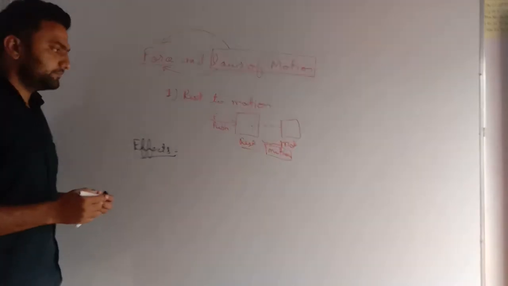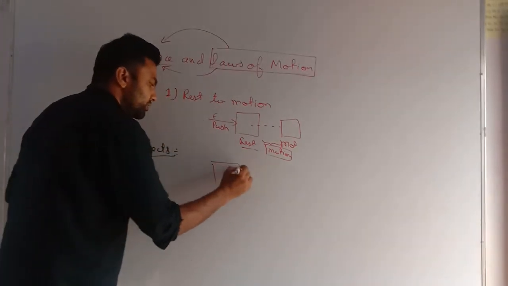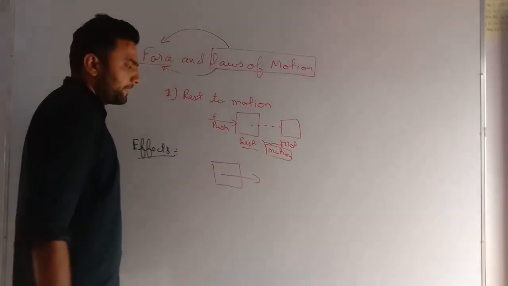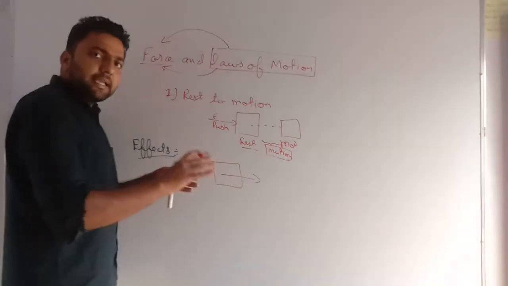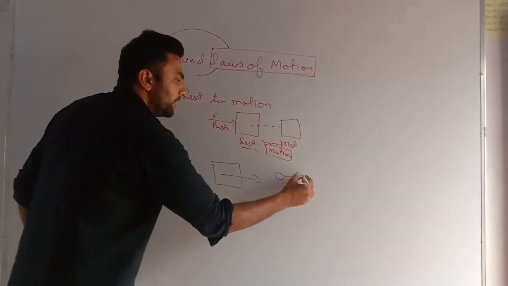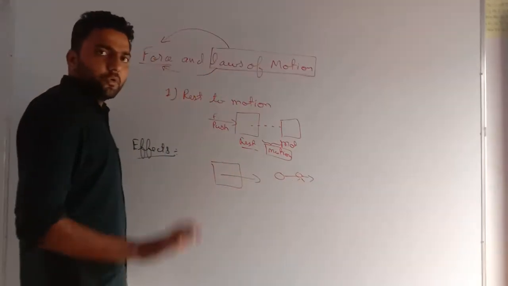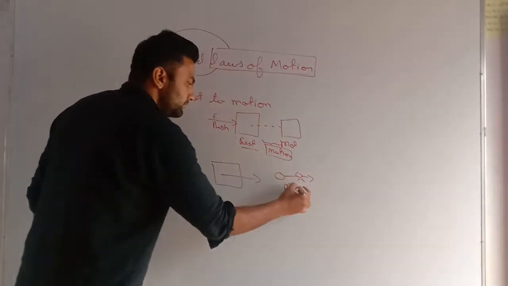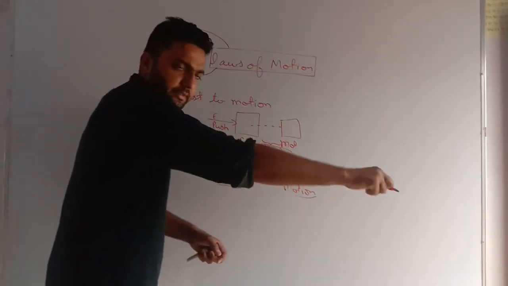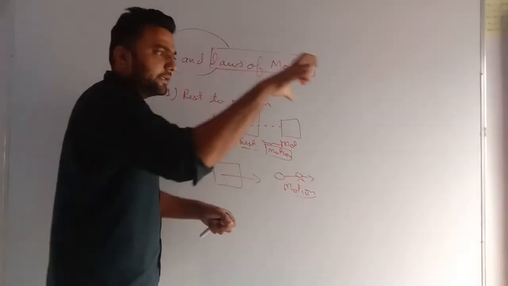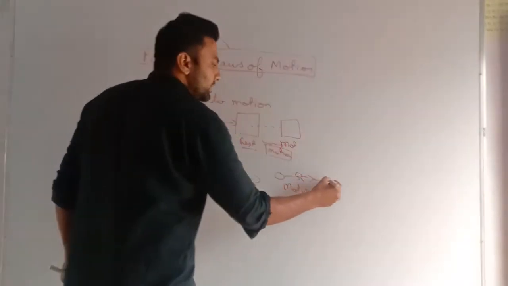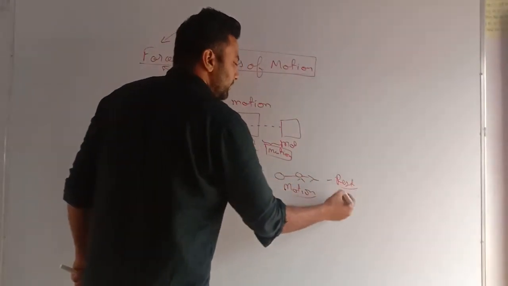Second important thing, if something is in motion, for example, let's take the example of a bicycle. If the bicycle is going in this direction, it is in motion, and if I get a catch of that cycle and pull it towards me, slowly it will come to rest.